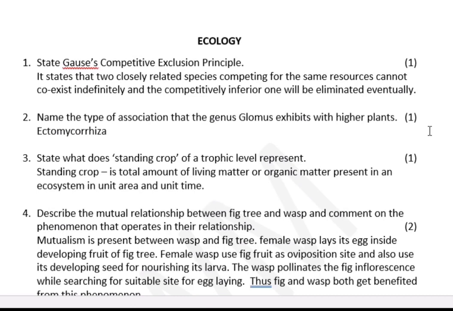Name the type of association that the genus Glomus exhibits with higher plants. Glomus is the fungus which forms association with the roots of trees. That is called a mycorrhizal association. Since it is external, we can call it ectomycorrhiza also. Again, here comes an important question. How does the plant benefit if there is mycorrhizal association?